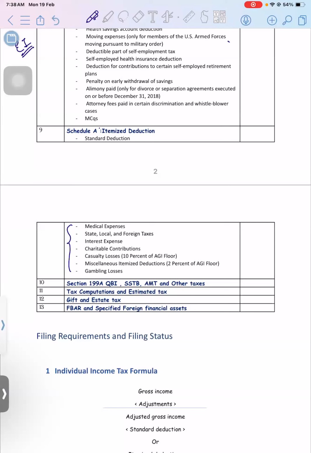Okay, let's say you have taken a home on a mortgage, you're paying mortgage interest. So can I say it's a kind of personal expense because the home is your personal residence, but still the IRS gives you the liberty to deduct these 5 kinds of expenses in your tax return. Okay, you make some charitable donation. Now the second thing is, this standard deduction and this itemized deduction both cannot be taken at the same time. Either you can take standard or you can go for itemized. Okay, that we will see in study unit number 9.